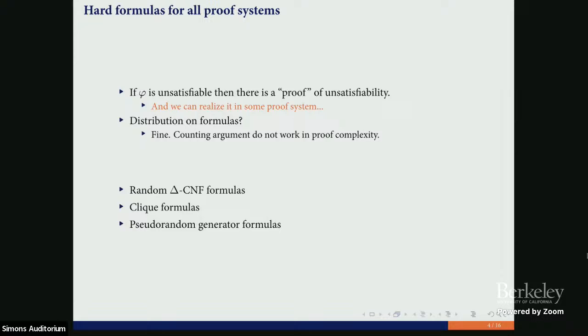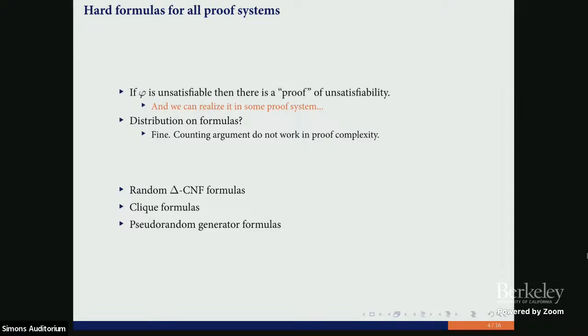Second candidate is clique formulas. So again, we have a graph and a distribution on graphs, the Erdős–Rényi distribution, and if we have the right density, we can ask if there is a clique inside this graph. And the conjecture is that no proof system can certify clique formulas.